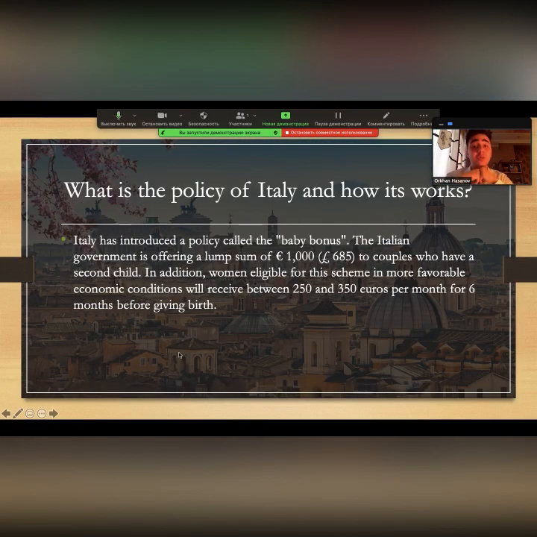What is the policy of Italy and how does it work? Italy has introduced a policy called the baby bonus. The Italian government is offering a lump sum of 1,000 euros to couples who have a second child. In addition, women eligible for this scheme in more favorable economic conditions will receive between 250 and 350 euros per month for 6 months before giving birth.